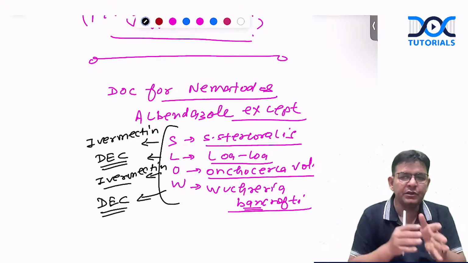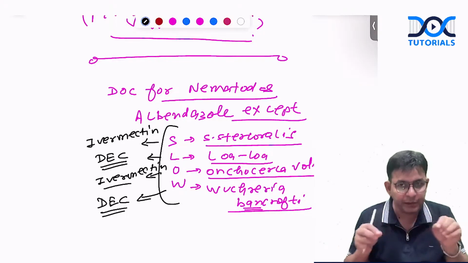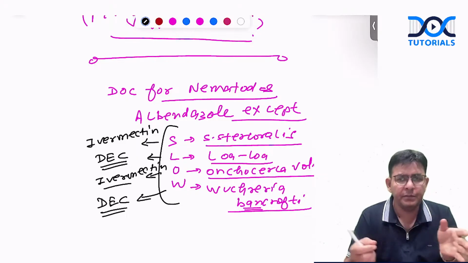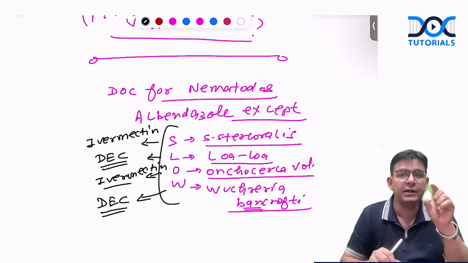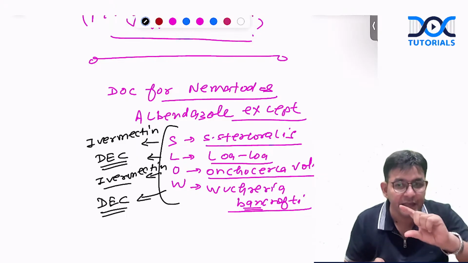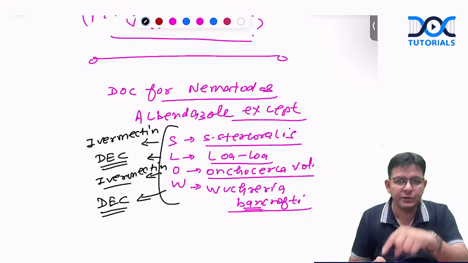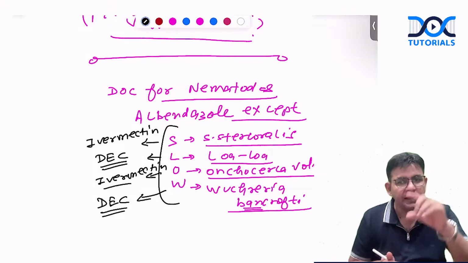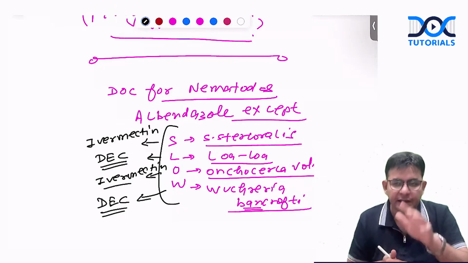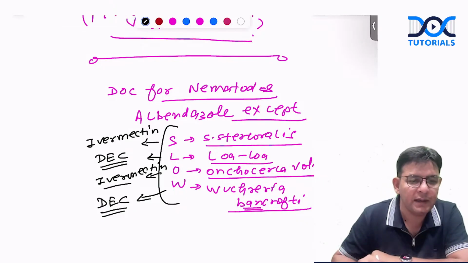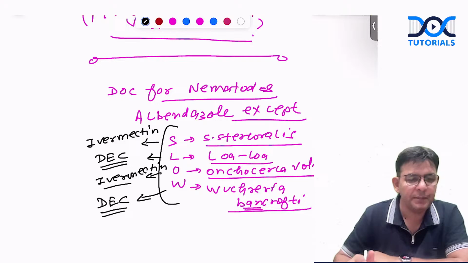And on this DEC, the daytime testing is also based on Wuchereria bancrofti, in which you provoke it, and then it comes into the blood. You take the blood and make a blood smear. In that, you see the tail tip. If you do not see any nuclei in the tail tip, that is the microfilaria of Wuchereria bancrofti. Otherwise, if you see terminal two nuclei, that is Brugia malayi.